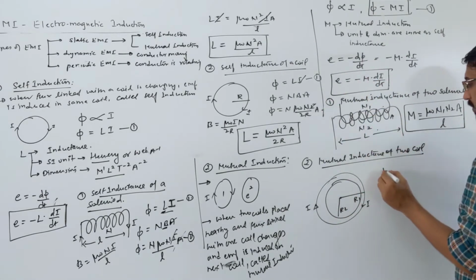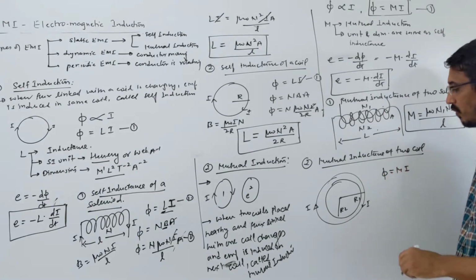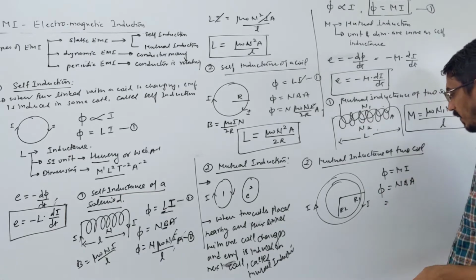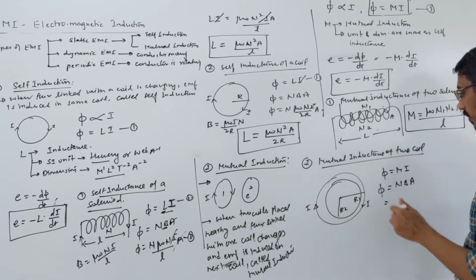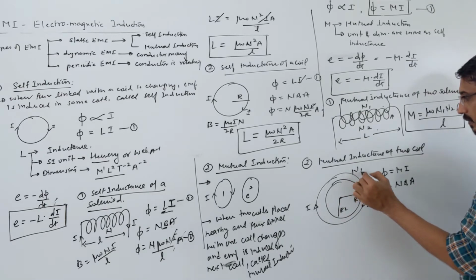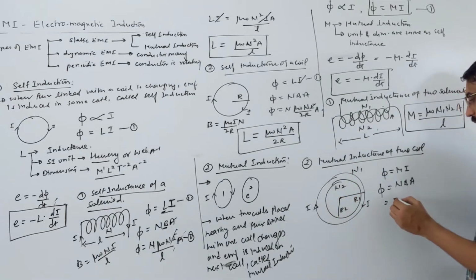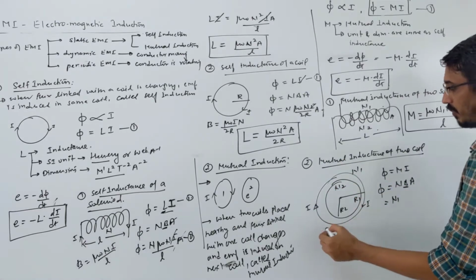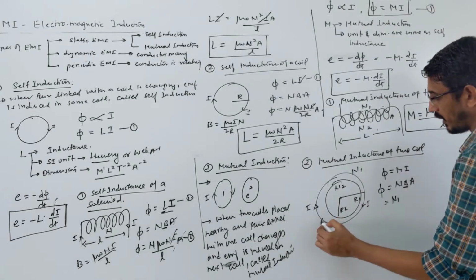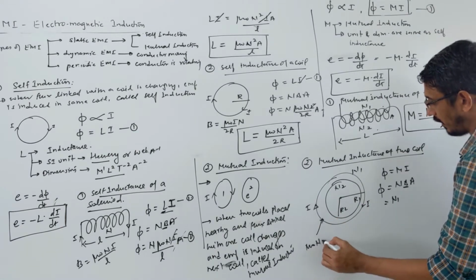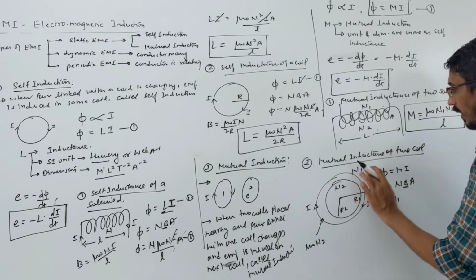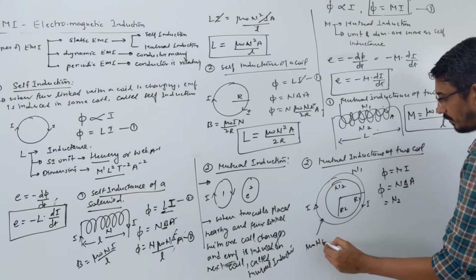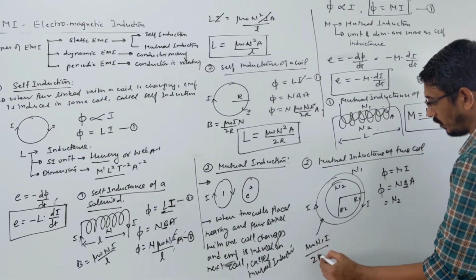Exactly the same procedure. So flux equation one is Mi. Done. Flux equation two is NBA. We are calculating the flux linked with this coil. Let's name the number of turns of the outer coil n1 and of the inner coil n2. Magnetic field produced by the bigger outer ring: what is the magnetic field due to this ring? μ0 n1 I upon 2 r1.